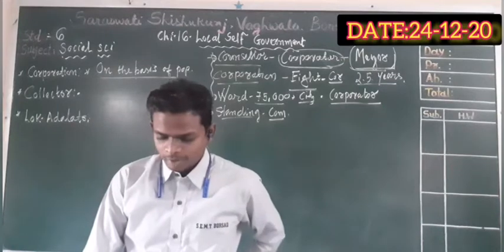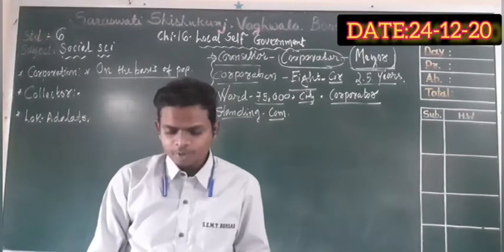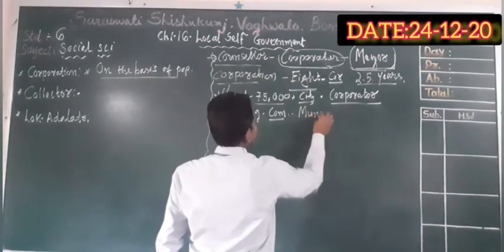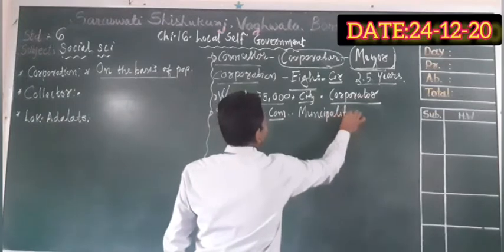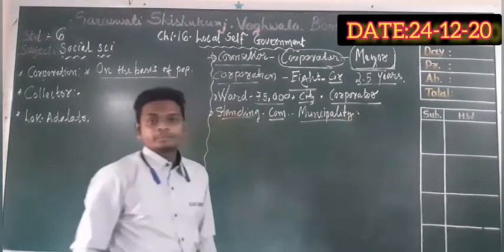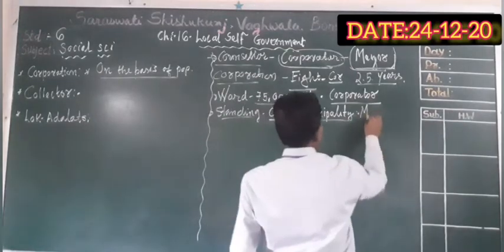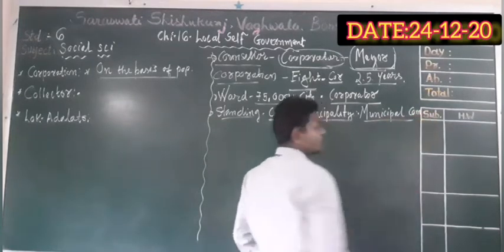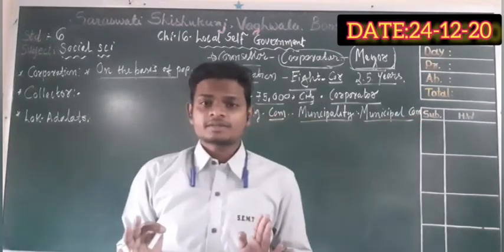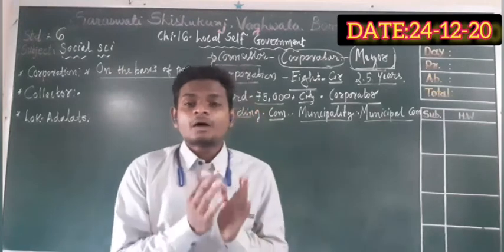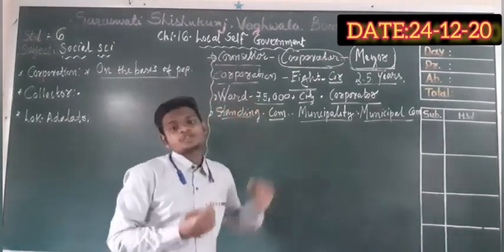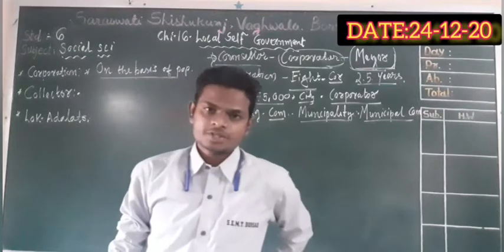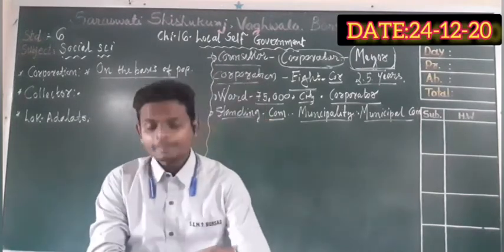The administrative head of the municipality is considered the municipal commissioner. The head of the municipality is called the municipal commissioner. Very important, very easy to understand, my dear students, because you have already learned about the administrative system of our state. He is appointed by the state government.